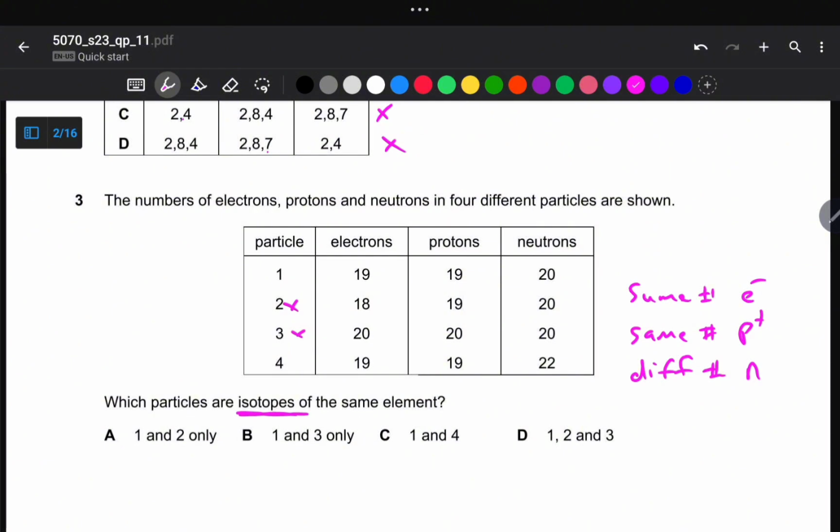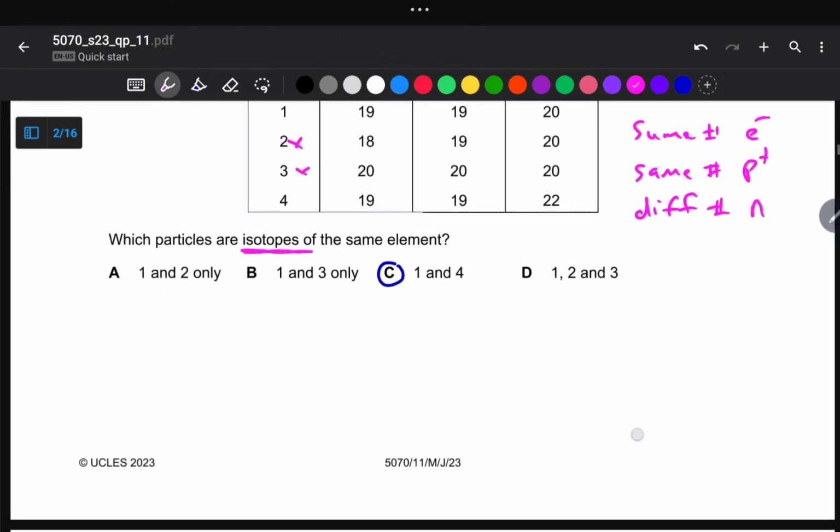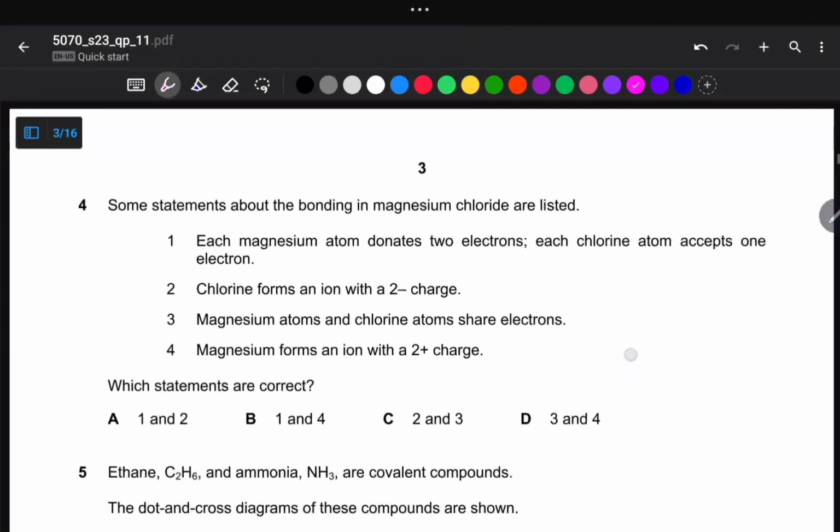And then neutrons. So our neutrons are different. So here we've got 20 and then here we've got 22. So particle 1 and particle 4 are the only isotopes. So we then go straight to our answer, which is C. So C becomes the correct answer. So we now move on to number 4.